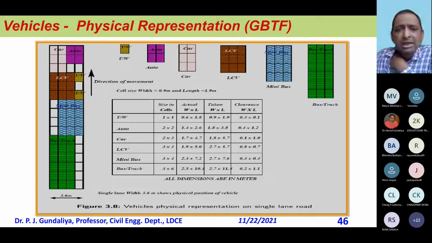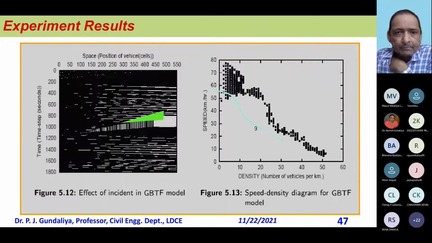Now you see this is optimized, 3.5 meters, and you can see that a car and an auto can go side by side. Of course, all the clearance is there. Here I have shown them very near to each other, but actually they do have clearance also. So the LCV cell is there, but it will cover only these areas of the cells. Clearances are there.